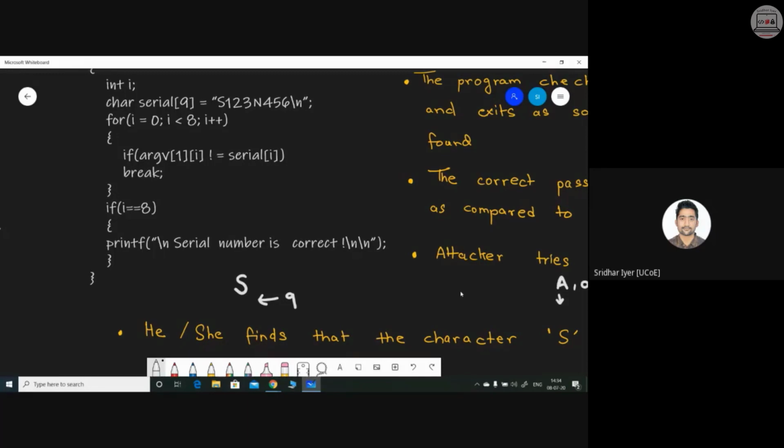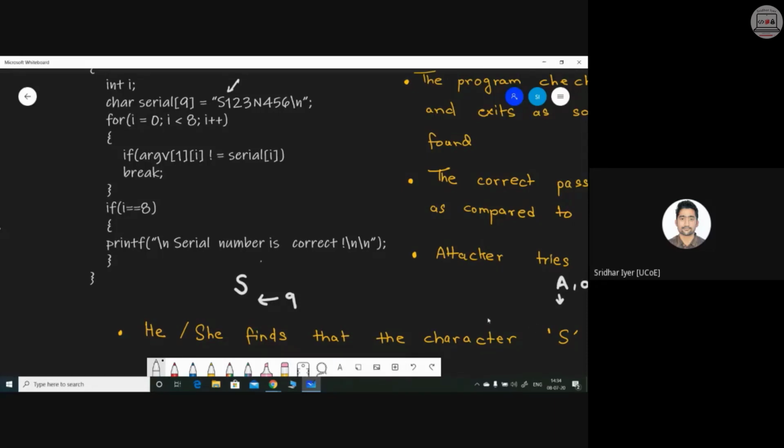But if it is trying to find out the exact character, it will first check whether the character is S. Okay, it is S. Then it will try to compare with 1. Right? So again, it will try to compare the second character. There, if it does not match, then it will move out of the loop. So it will take more amount of time if the first character is correct.